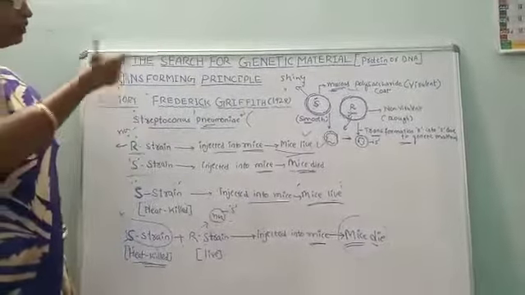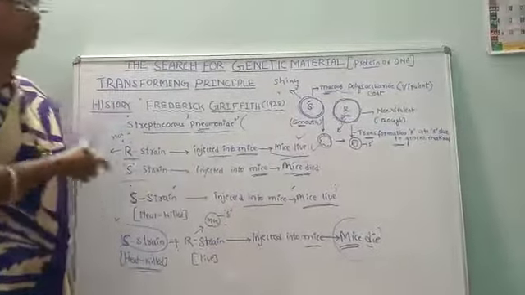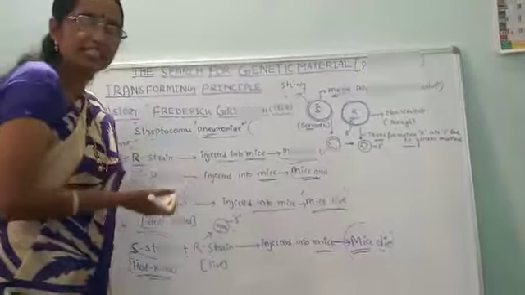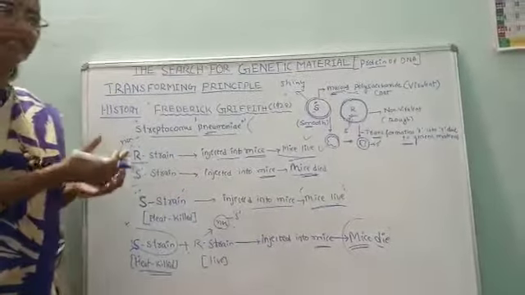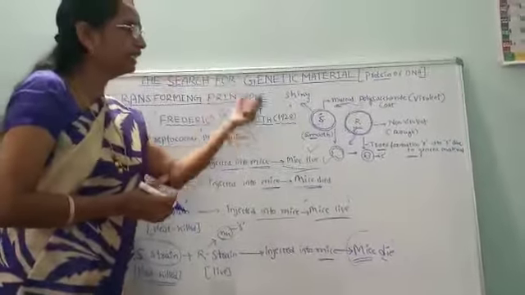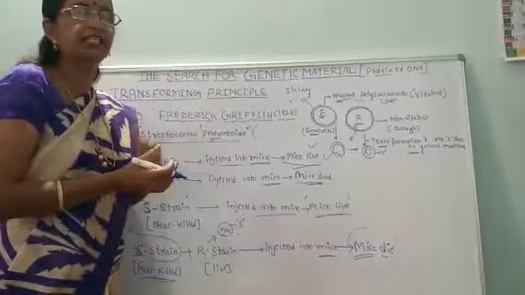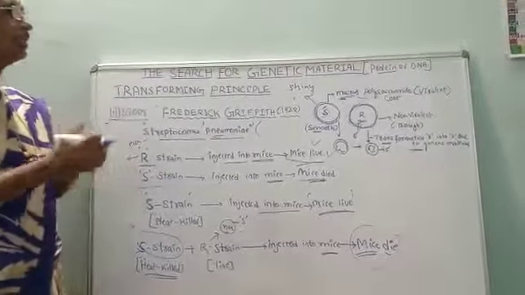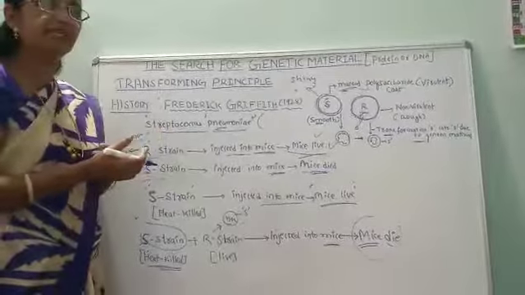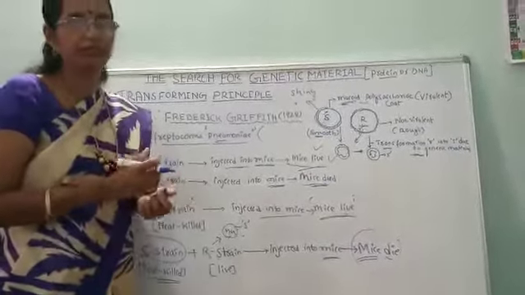To explain further, investigation continued, and different scientists came forward to give evidence to prove later that DNA is the genetic material. The concluding part of this experiment we will understand in the next video. We will stop here.